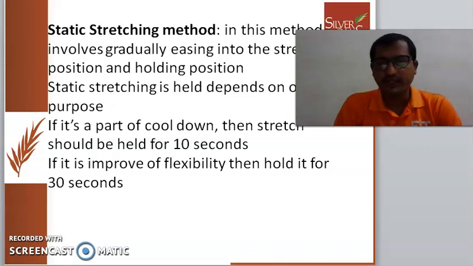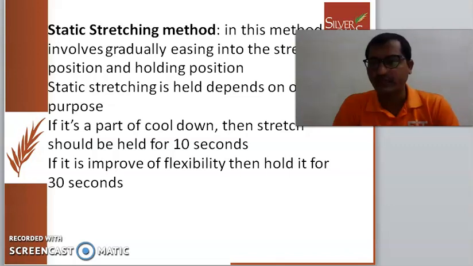If you're not able to touch your head to the knees and you go for a swing, that swing comes under the ballistic method again. You should not swing. You should just hold your toes and maintain the stretch. How long? For 10 seconds if it is a cool down exercise. If you go for a stretch to improve flexibility, you need to hold for 30 seconds.